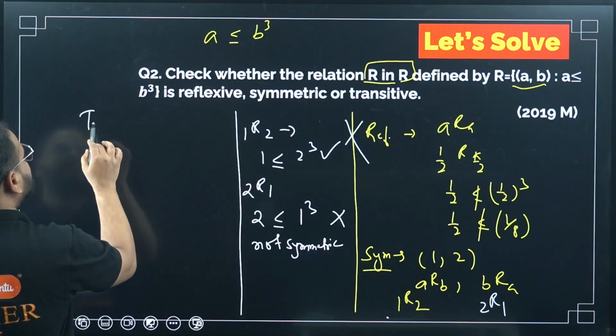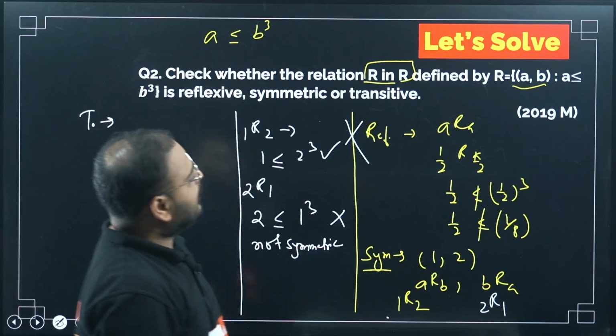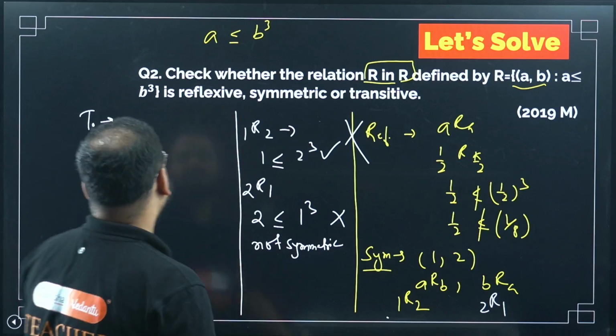Check for transitive, please. Check for transitive quickly. I have to take 3 numbers. What is the condition?